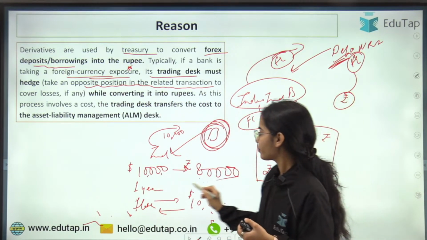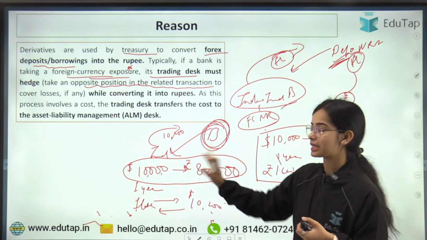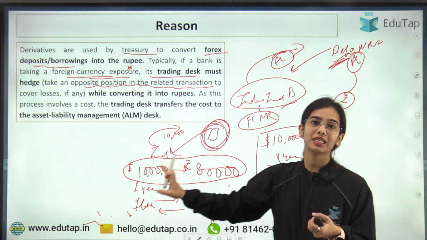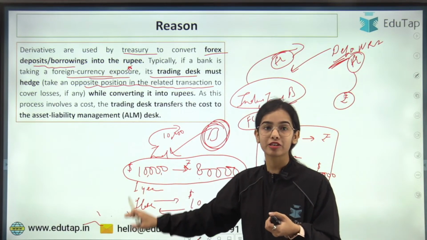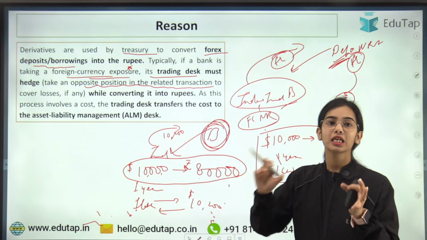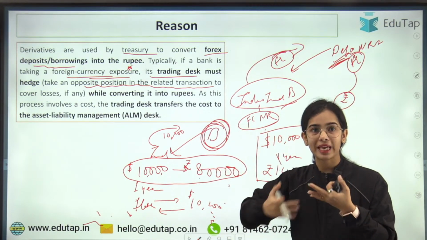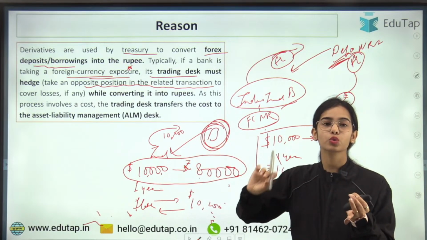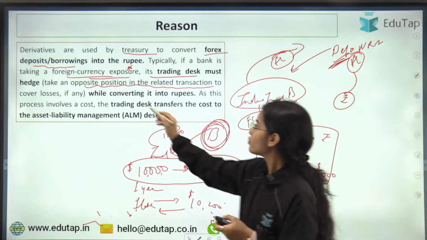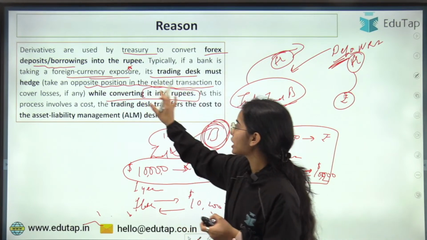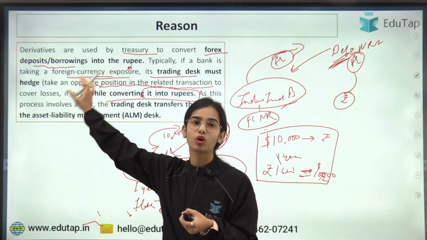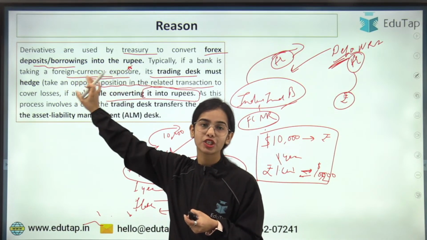That is, if there is a foreign currency transaction happening, if you are converting the dollars into rupees, you have to take the opposite position. That means in a later period, you will have to convert the rupees into dollars, so that the foreign currency exchange rate that keeps on fluctuating does not cause a loss, or you face less loss. So while converting the foreign currency into rupees, you have to take an opposite position for hedging your loan or for hedging your position.